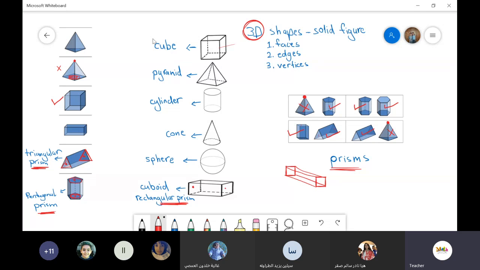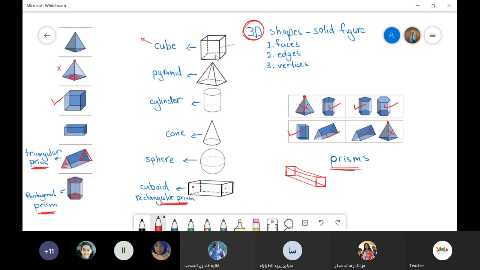Each shape, how many faces does it have? How many edges and how many vertices? Okay? Now, let's start with the face. When I say face, yes, Yusuf? Miss. Who said miss? Do you need any question?